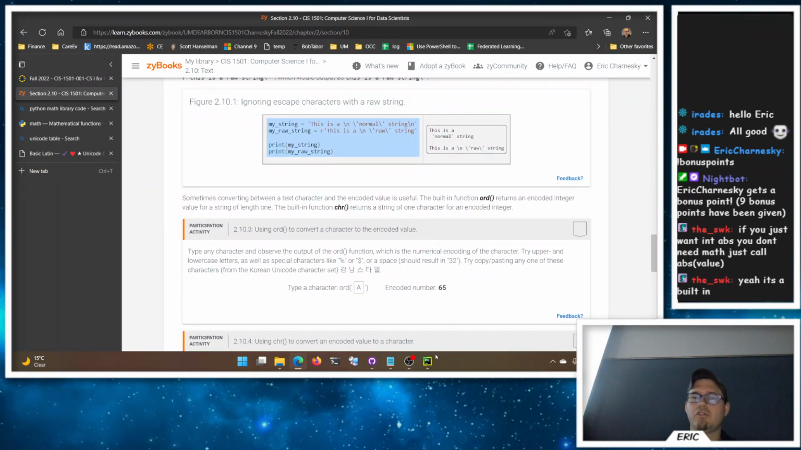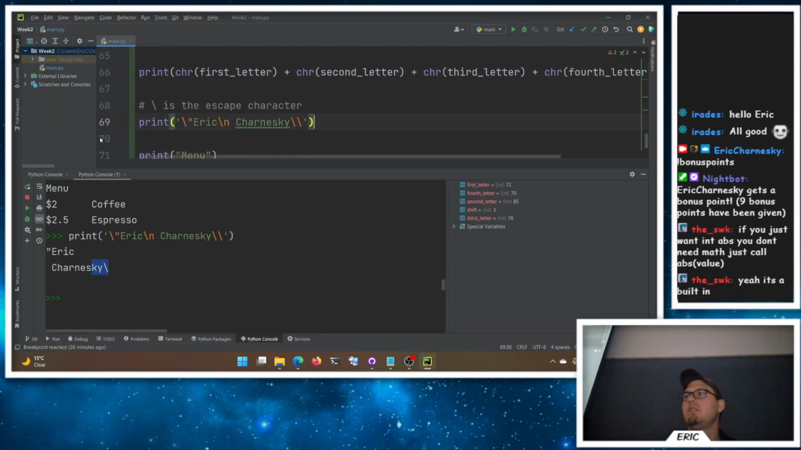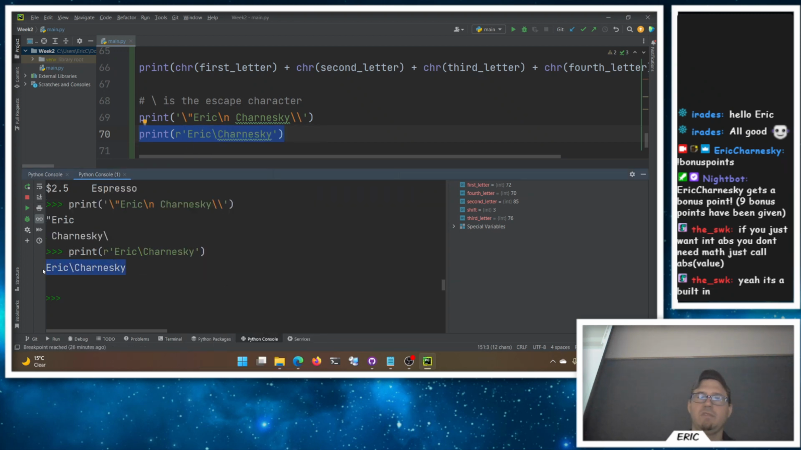Other fun options are raw strings. If you put an R in front of a string, it tells Python, just give me what's in there. So we can print here, and if I put an R in front of the string, we have Eric Charnesky. And now it doesn't do any of these escape characters. It's like, oh, just literally take what's in the string. So now the backslash gets ignored, because we've told Python, hey, it's a raw string. Just take it as is. So again, depending on what your text happens to be, what you need to type in, you've got options here.